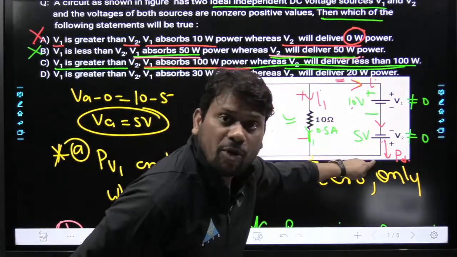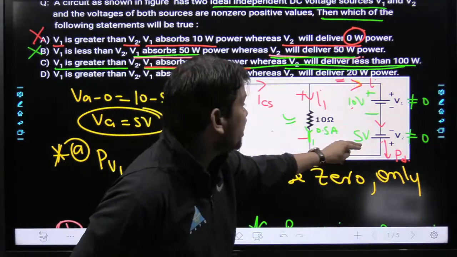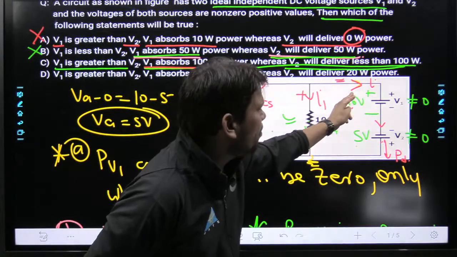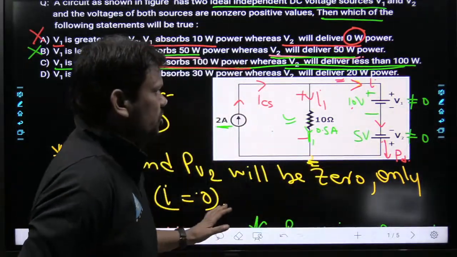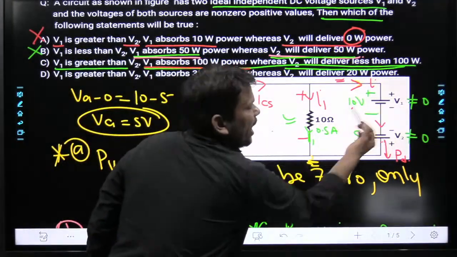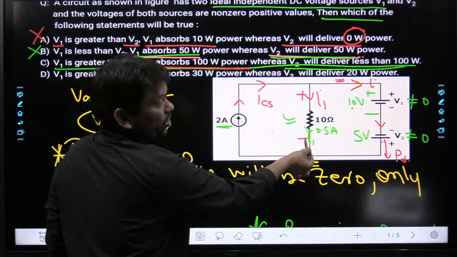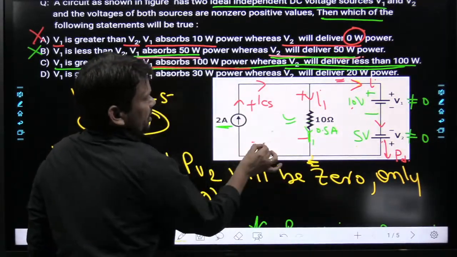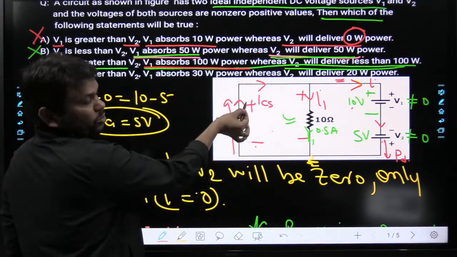So this is one possibility at which V1 will absorb more power in comparison to V2. So what will happen in this situation? This resistance, my dear friend, will absorb, and this is higher, so voltage will be in this fashion, and current is flowing in upward direction, negative to positive.